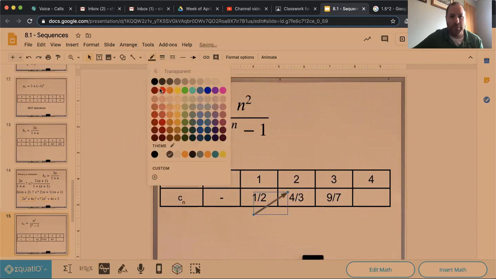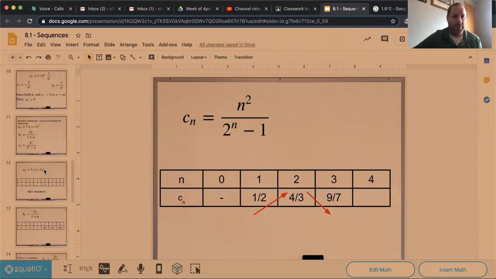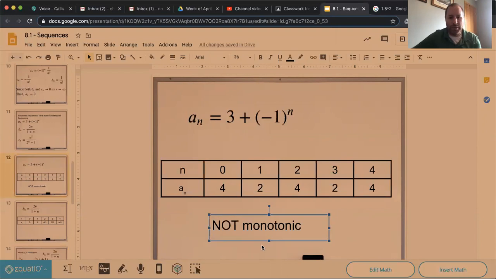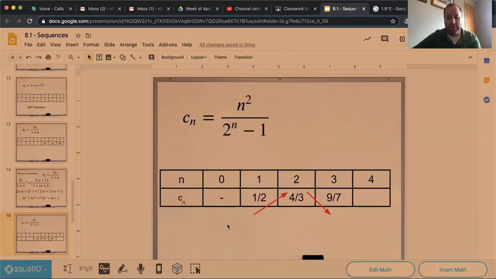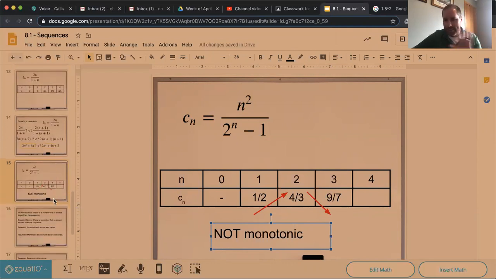Now we'll make that red. It got larger, but then over here, it actually decreased and got smaller on this one. So we can see it is not monotonic in that case, right? Actually, I'm going to grab this one as well. Same thing as A. This is not monotonic. Actually, it turns out in this one here, if you omit this first term, it does end up being monotonic and decreasing there, but not a big deal.